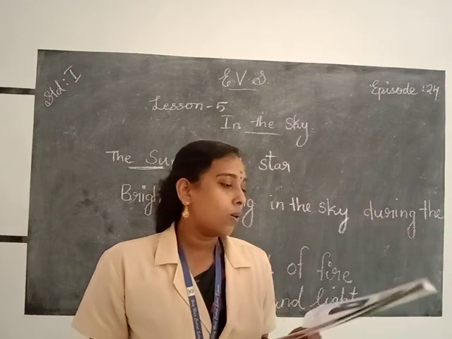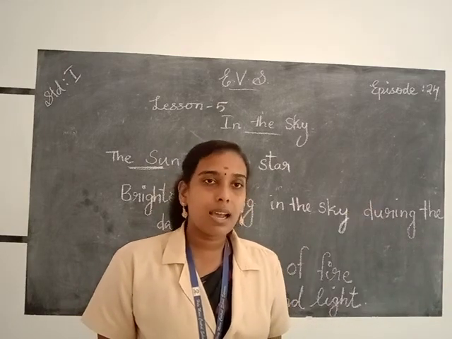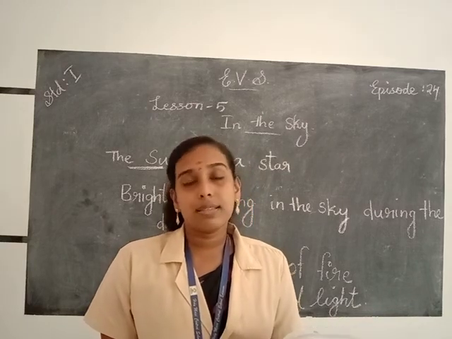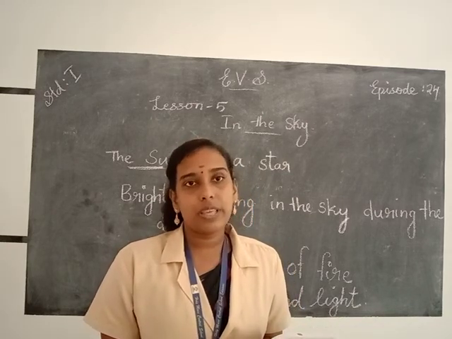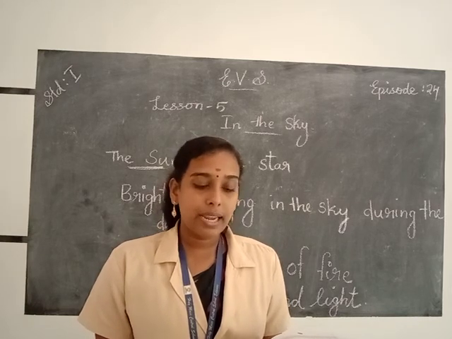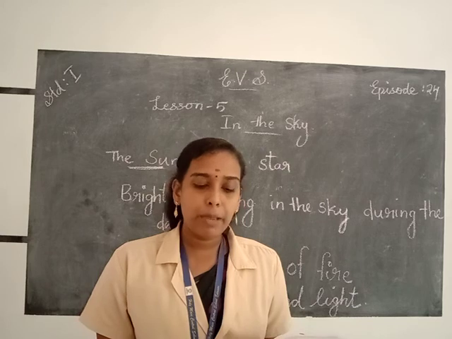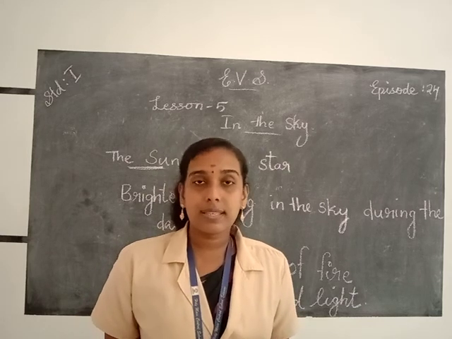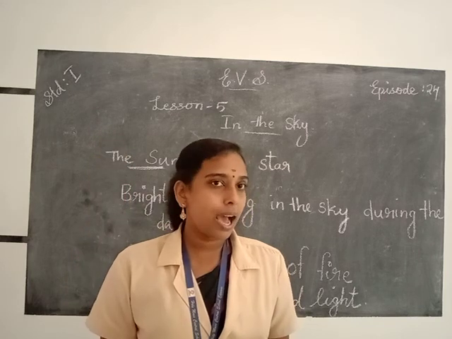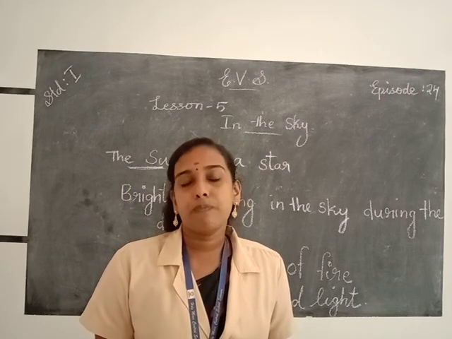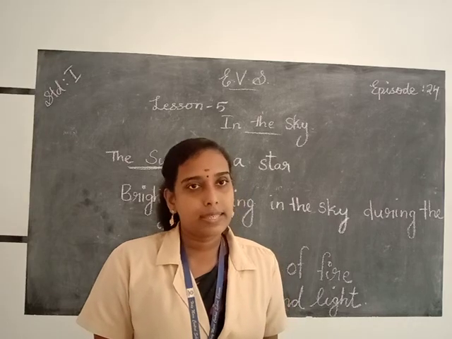Then do you know the sun is a star? The sun is a star. It is nearer to us than other stars. It is the closest star to the Earth. You should not look at the sun directly because sunlight is very bright and it can harm your eyes. So do not look at the sun directly with our naked eyes, as the sunlight is very bright and it is harmful to our eyes. Okay.